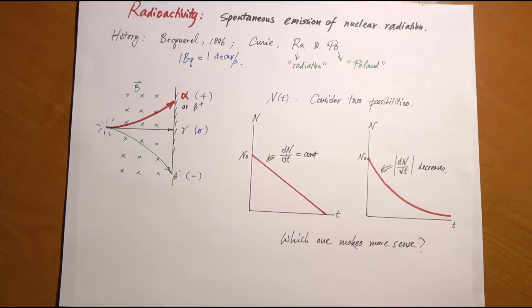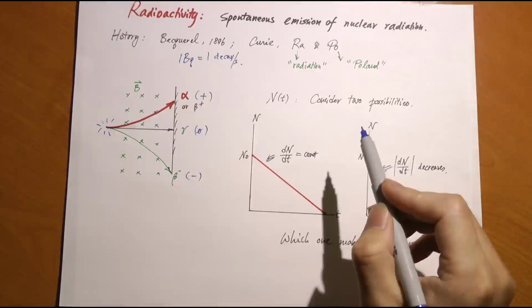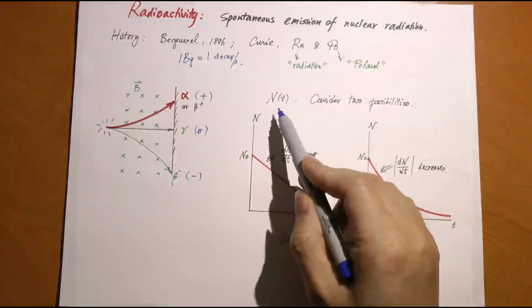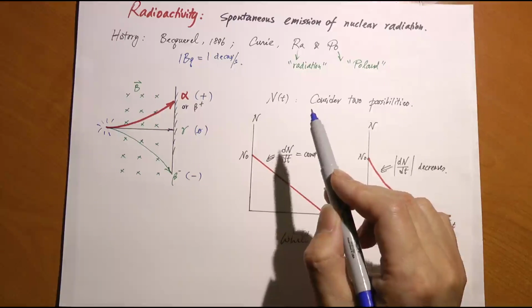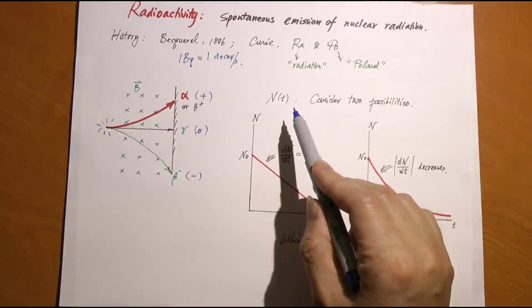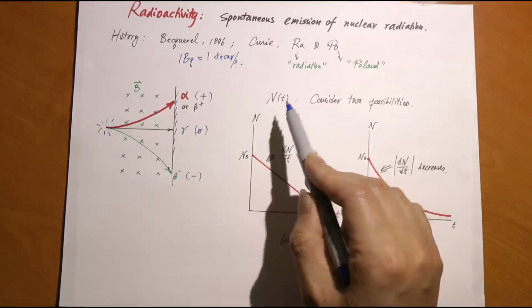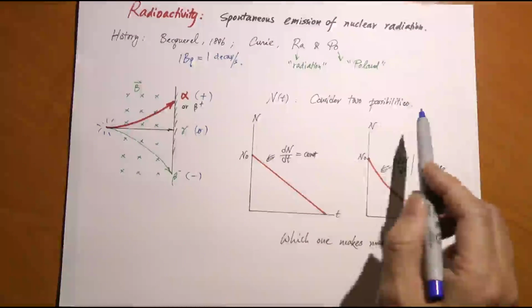Now, let us consider how the number of radioactive nuclei in a sample would change over time. This N is the total number of radioactive nuclei in a certain sample. This is a number that still remains active, which means it hasn't decayed yet into something else. Once it decays, we say it dies, it becomes something else. We don't count it anymore.